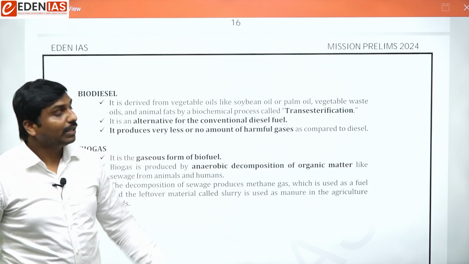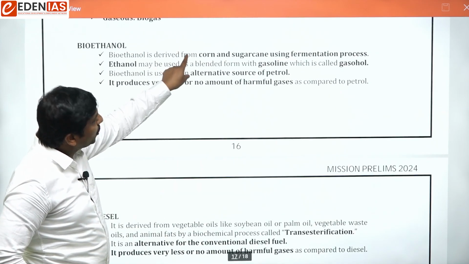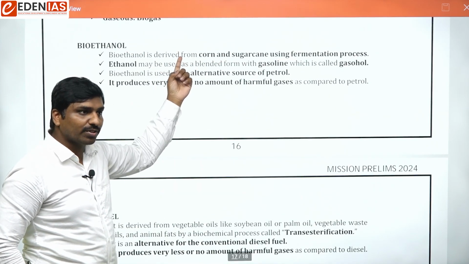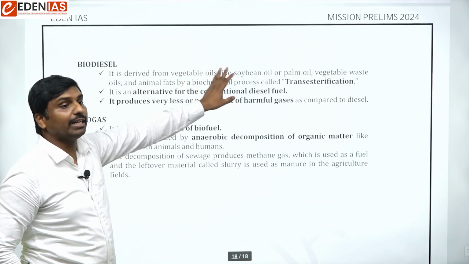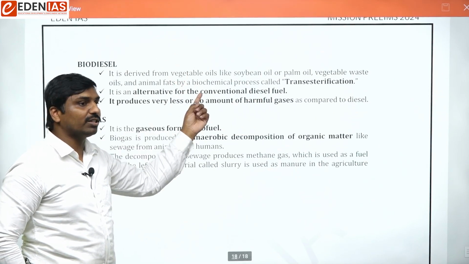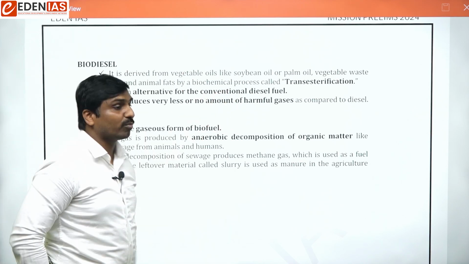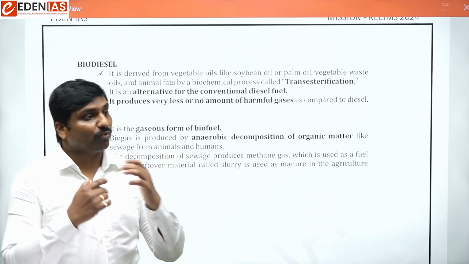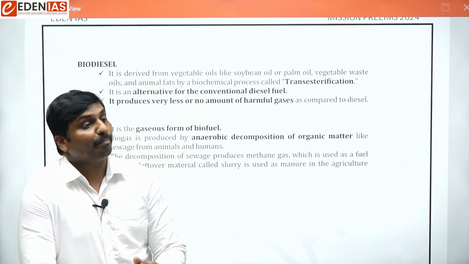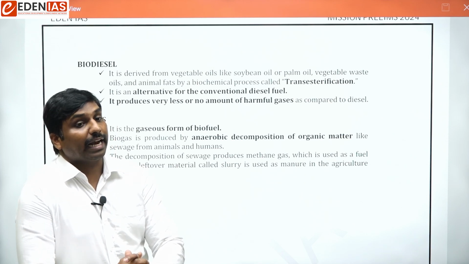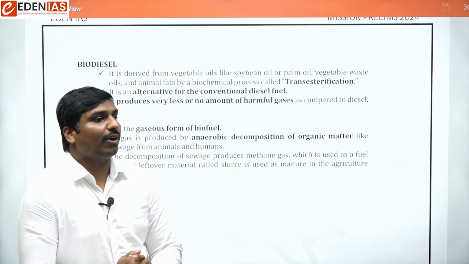So the process that we use for production of biodiesel is known as transesterification. Here usually sugars or starches would be used, and here vegetable oils would be used for production of biodiesel with the transesterification process. Where can we use this biodiesel? Biodiesel can be used as an alternative to conventional fossil diesel.